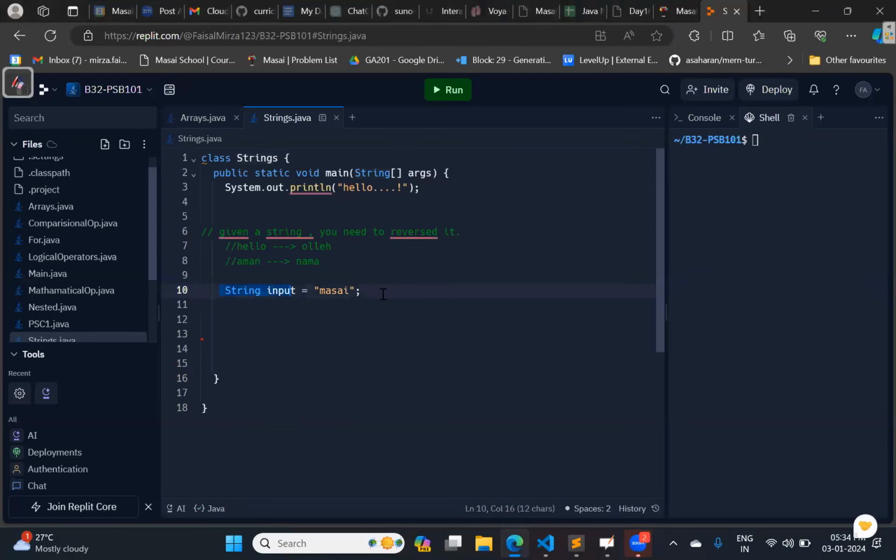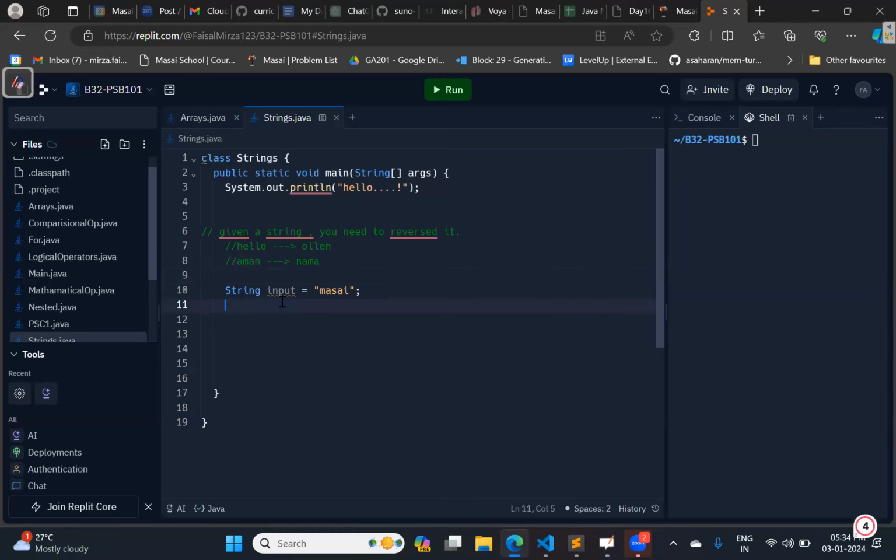So have you understood the problem statement? What do we need to do over here? Yeah, we have to reverse the string. Reverse the string. Okay. First of all, let me clear one thing: strings are immutable. If you make any changes, they will not be reflected in the same variable. You have to store it in some other variable. So if you are able to reverse it, I need to store it somewhere, right?